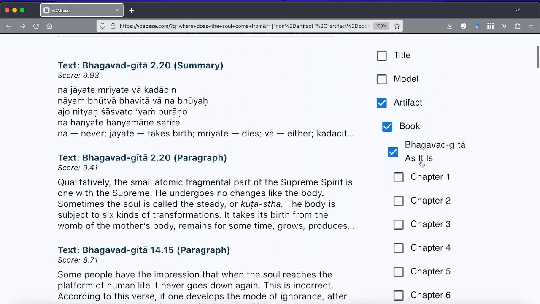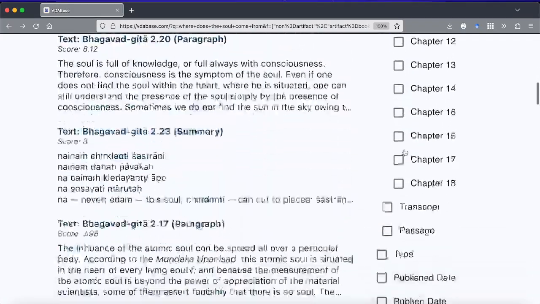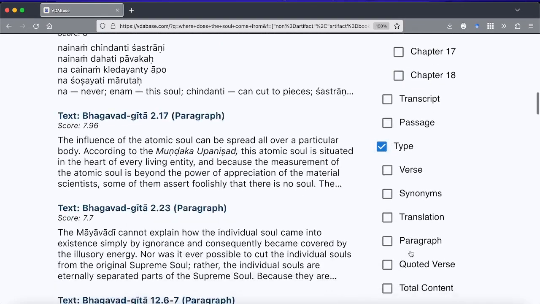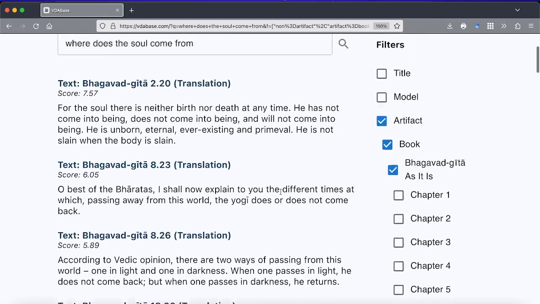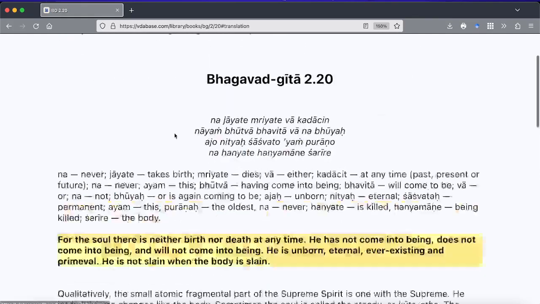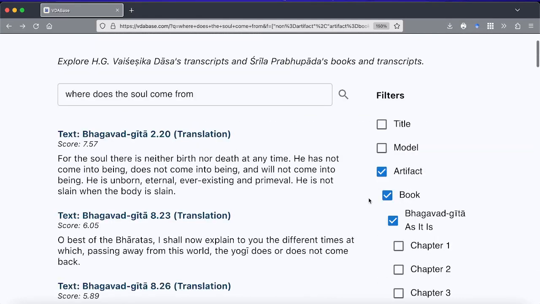We can search by chapter in here. What we can also do is we can scroll down, we can search by type. So we can only search translations. So this also gives us a couple different results. As we can see, 2.20 is right at the top as well over here.